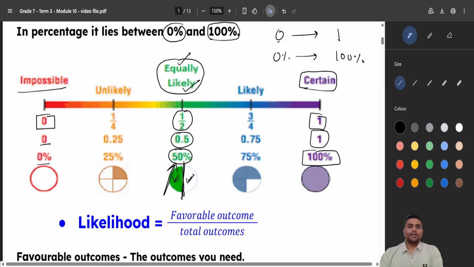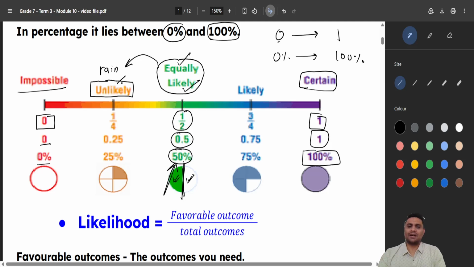Okay. Now, if there is an event whose chances of happening are less than 50%, for example, what are the chances of rain today? The chances are very less, right? It is less than 50%. So when the chances of something happening is less than 50%, we call it unlikely.